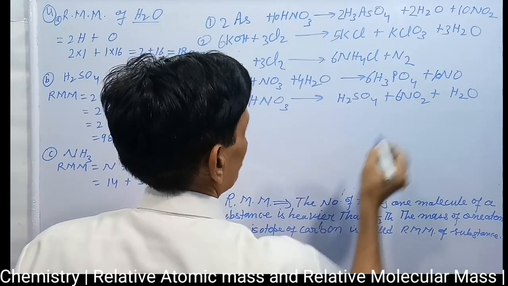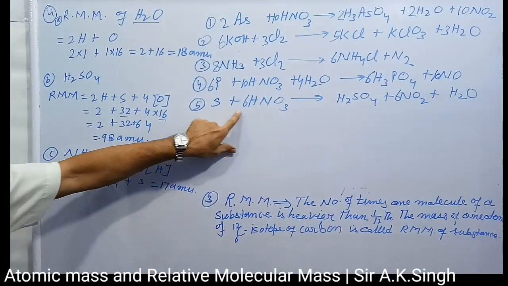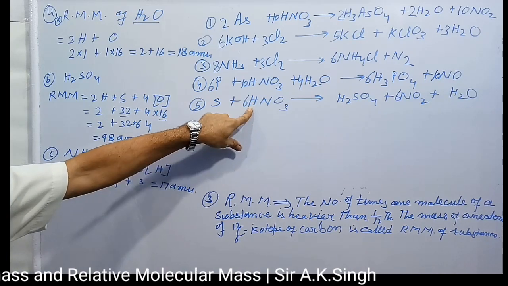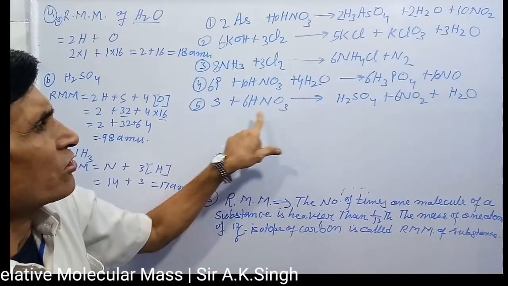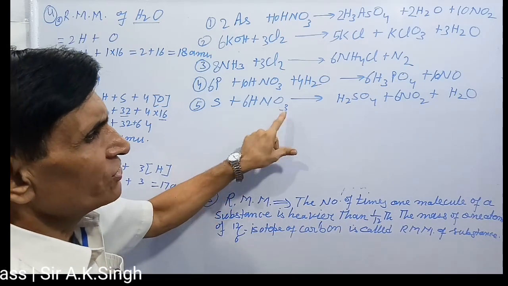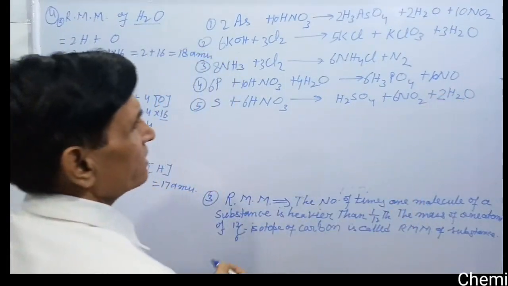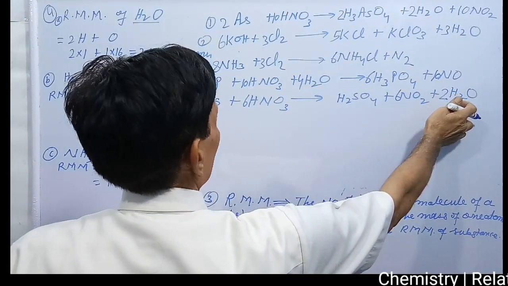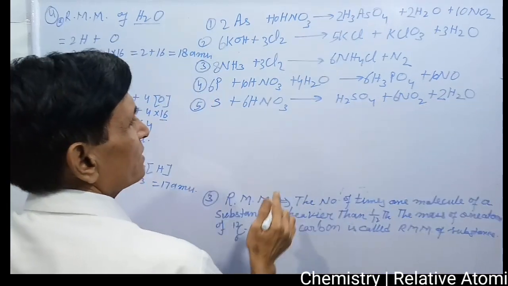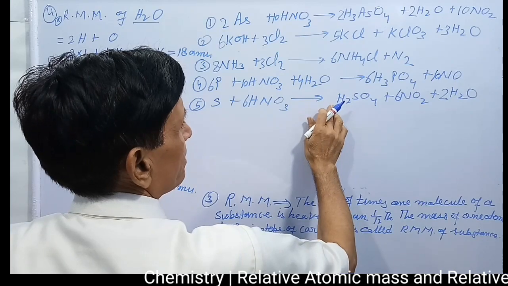First complete 6 NO2, and after that check how many hydrogen there are. 6 hydrogen, and here 18 oxygen. Then you will check how many are needed: 2, 2, 4 and hydrogen, and 2, 6 here.